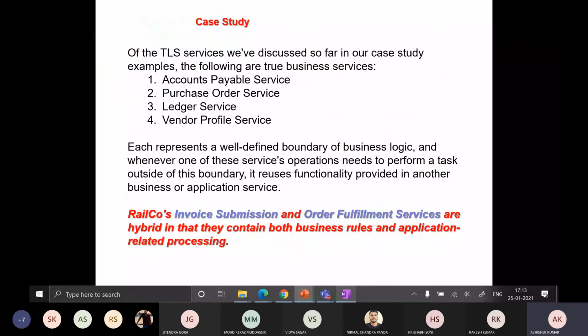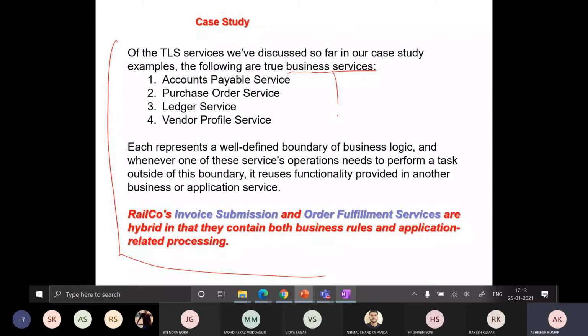Again, there is a case study. It is written: the services we have discussed so far in our case study, the following are the true business services. What are the different business services? If you are trying to find out the different business services, these are going to relate to your business processes. Let's say this is the business process and these are the business services. So it must be your functional requirement, right, everyone?